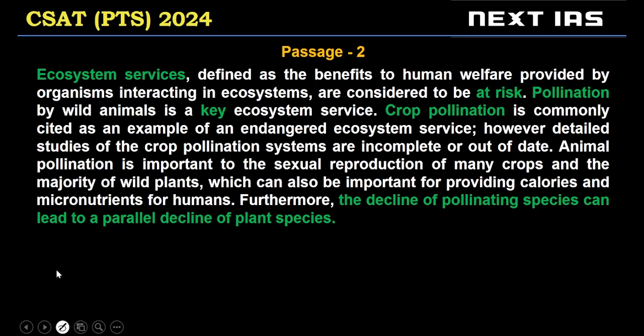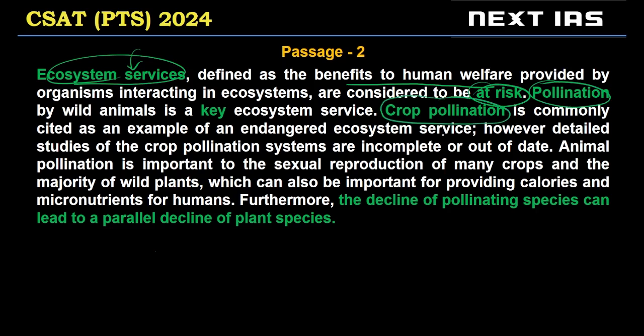This passage is about ecosystem services. Ecosystem services are benefits to human welfare, right? And these ecosystem services are at risk. Pollination is one such ecosystem service, right? Crop pollination and its importance is told to us, how important it is. We are told crop pollination is not well studied.